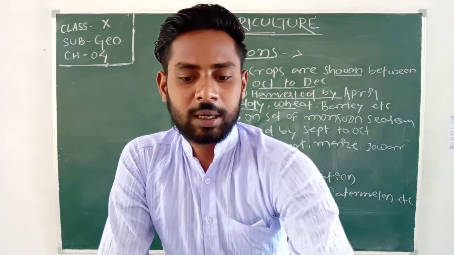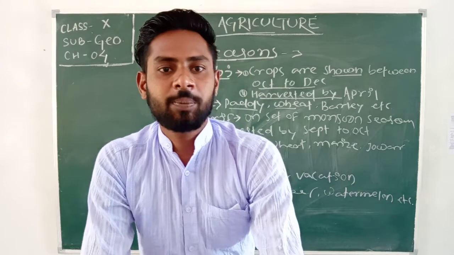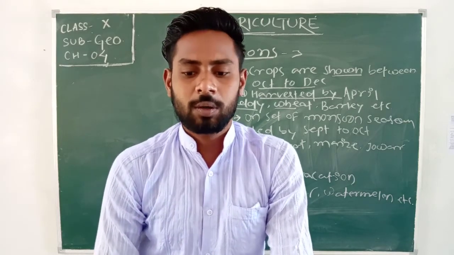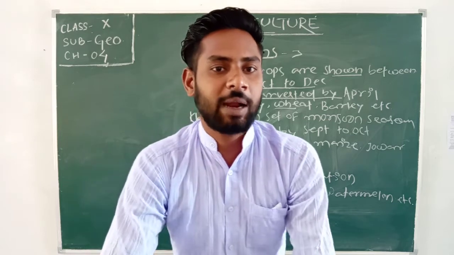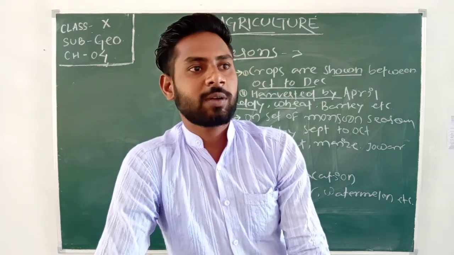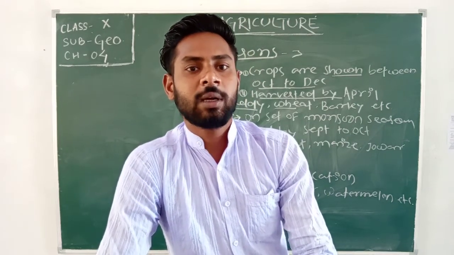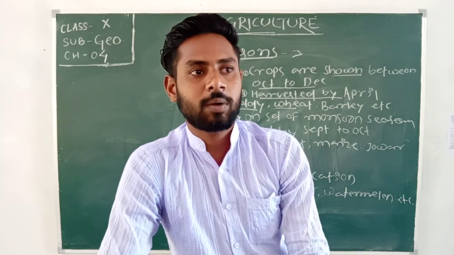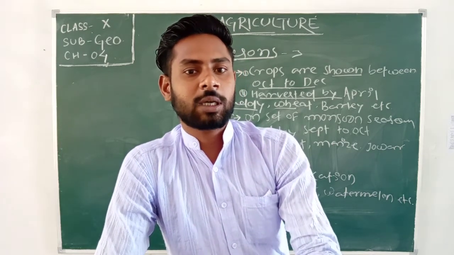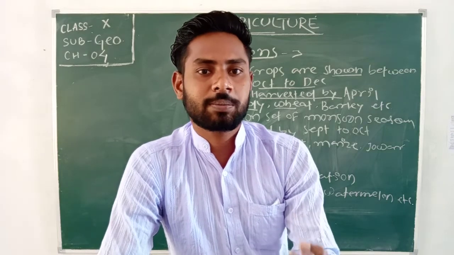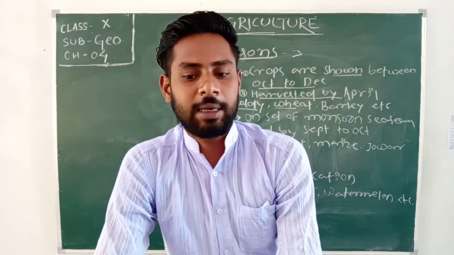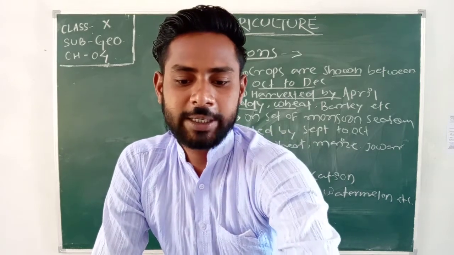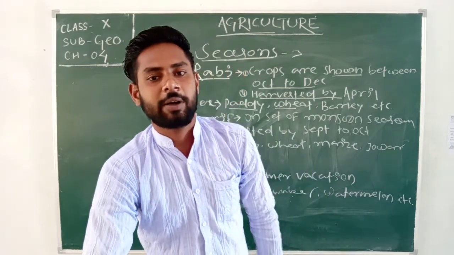So rice is a Kharif crop, which requires high temperature, about 25 degrees Celsius, for the cultivation of the rice crop. It also needs high humidity with annual rainfall above 100 cm.